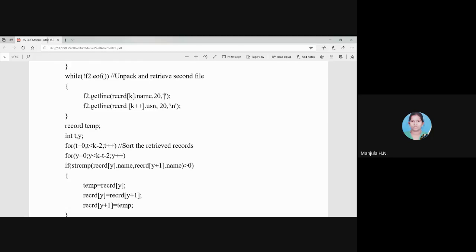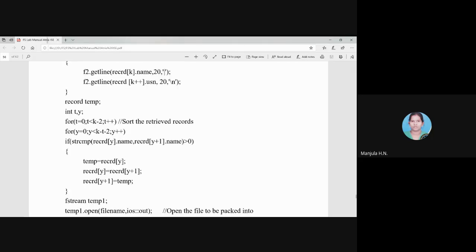We have to store them in the output list, but while storing in the output list, they should be stored in sorted order. For that purpose, we'll sort them using two for loops: t starting from 0, t less than 2, t plus plus, and y equal to 0, y less than k minus t, and then y plus plus. That is why these two loops are used: one points to the first element and the second one points to the second element.